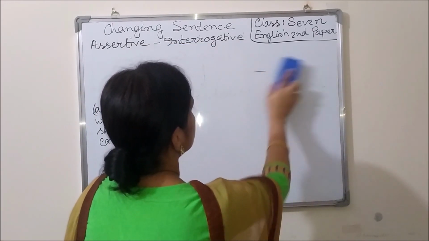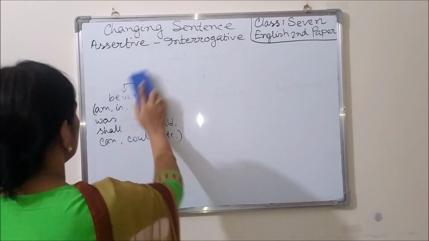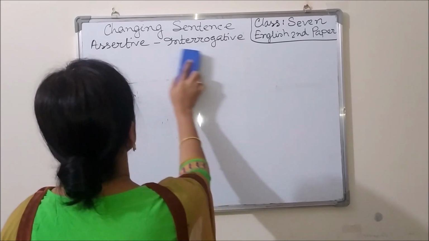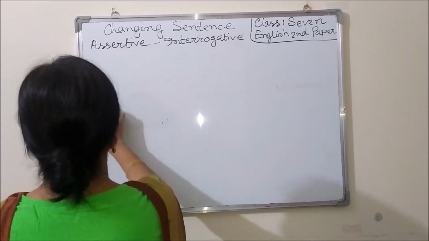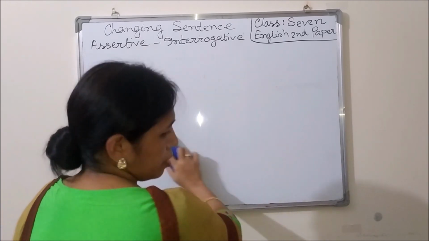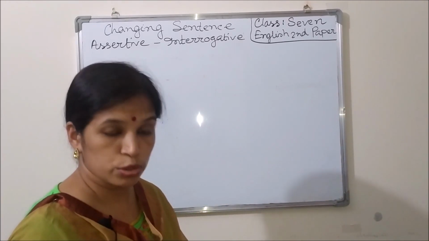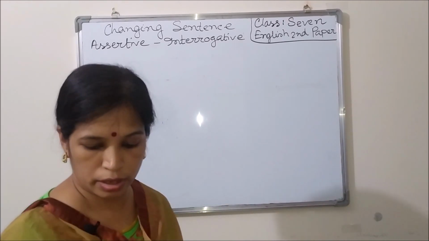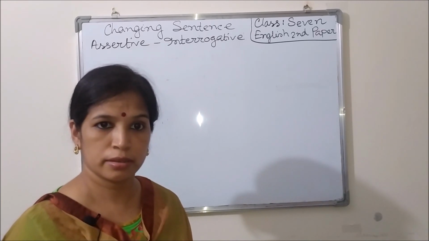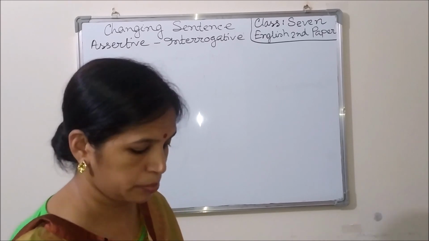changing sentence, assertive to interrogative. Take your notebook. We will go through some rules that will help us make an assertive sentence into an interrogative.